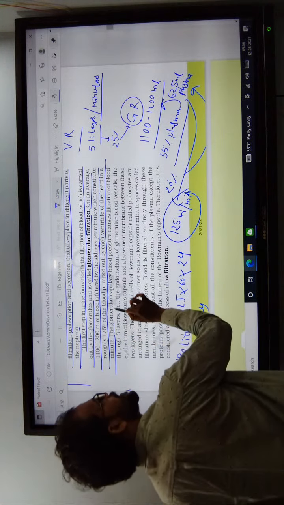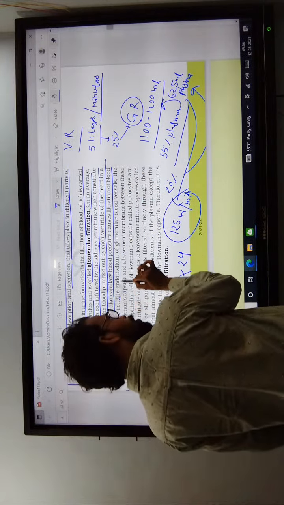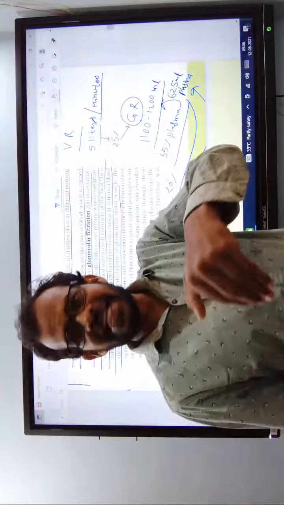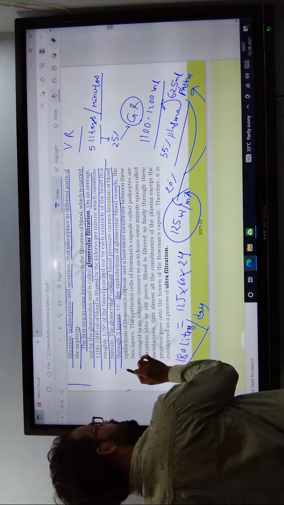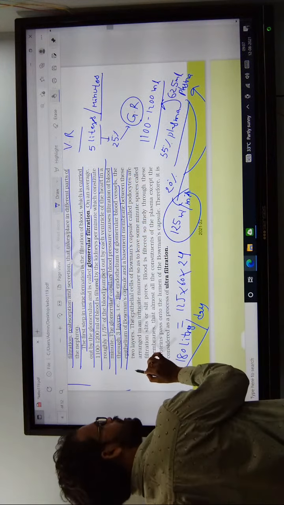The blood in the glomerular capillaries is separated by 3 layers. The first is the endothelium of the blood vessel, the inner lining of the glomerular capillary. Next is the epithelium of the Bowman's capsule, with the basement membrane between the two layers.